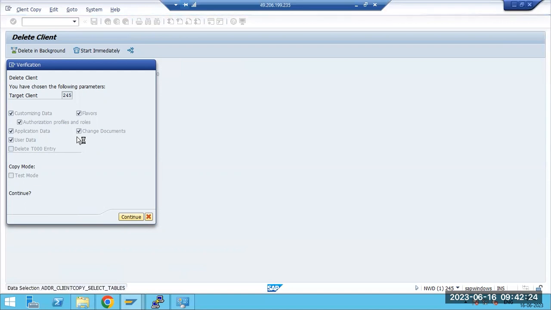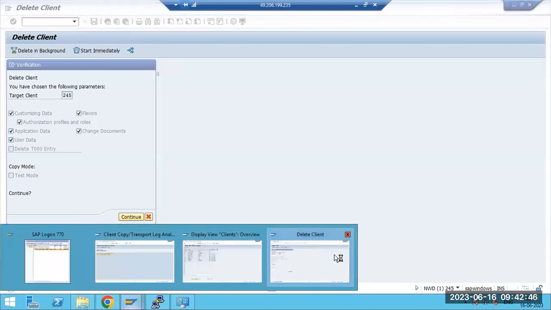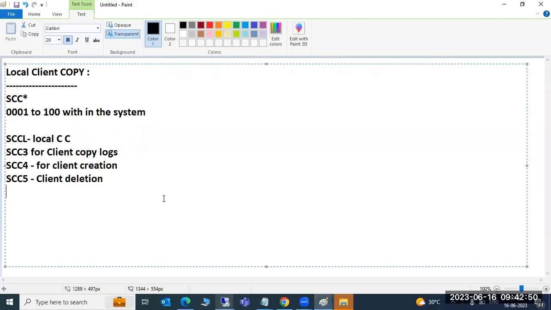See here, the data selection is happening, copying the tables and processing the tables. It's deleting whatever data is there in client 245. If any 245 client entry is there in the tables, all that data is deleted. So don't do this activity in real time unless we have strong approval. That is the local client copy, client deletion, and client copy logs.